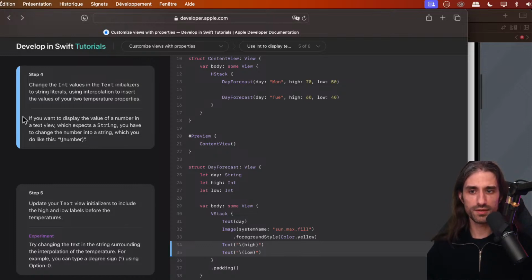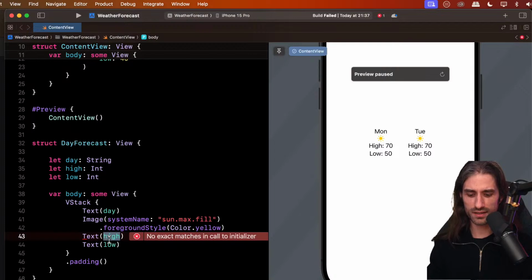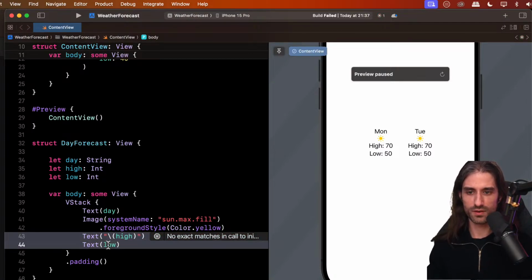If you want to display the value of a number in the text view, which expects a string, you have to change the number into a string, which you do like this. By using quotation marks and then putting the integer property in between parentheses with a leading backslash. This seems a bit weird, but once explained, it will all make sense. So like that, and same thing for the other one.